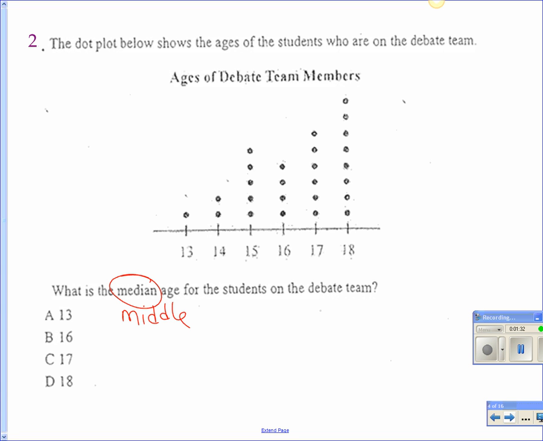Slash them. Very good. So you slash the 13 and then the 18, okay? Slash the 14 and 18 and so on, okay? So we're slashing 1 from each end. And where do you end up? 17. All right. So C again. Okay. Any questions on that one? All right.